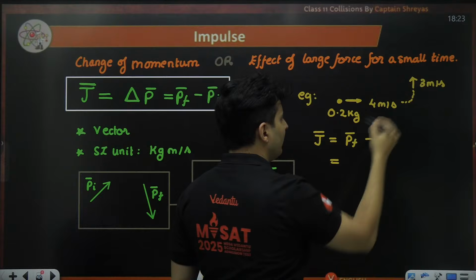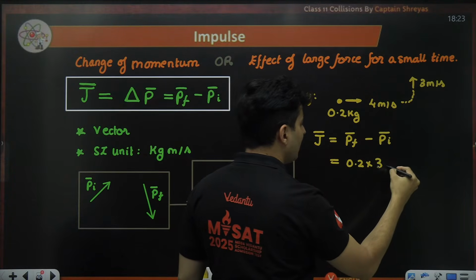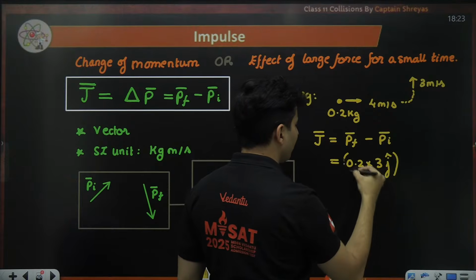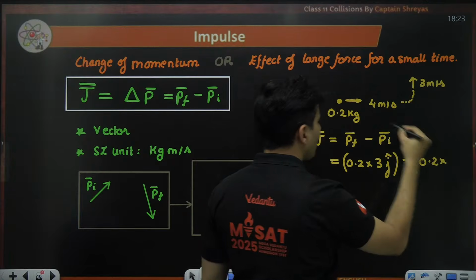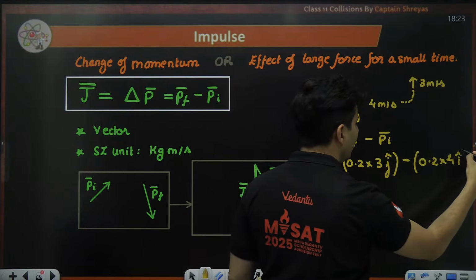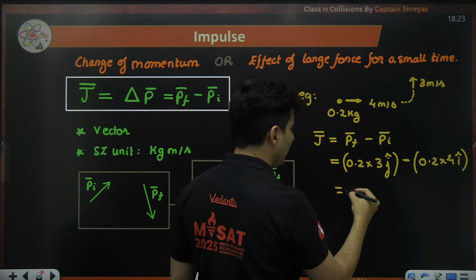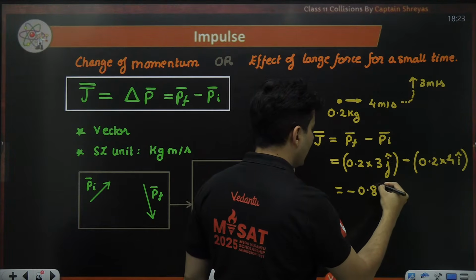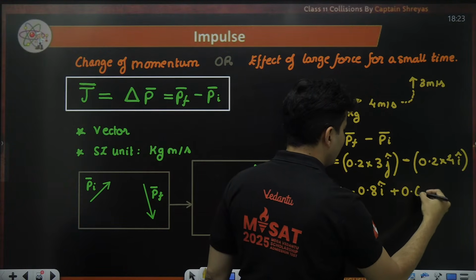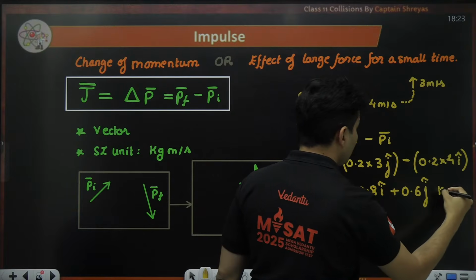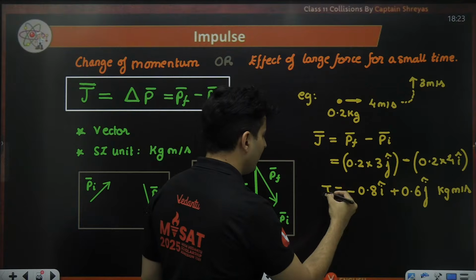How? Final momentum is mass, 0.2 kilos, into velocity, which is 3, but it is in the y-axis, so 3 j cap. This is final. If you ask me initial, it will be mass, which is again 0.2, and velocity is 4, but in the i cap direction. So this will be nothing but 0.2 into 4, which is 0.8. So minus 0.8 i cap. The i cap is usually kept first. Two 3s are 6, so it will become plus 0.6 j cap kg meter per second. That is the answer. That is the impulse in vector form.